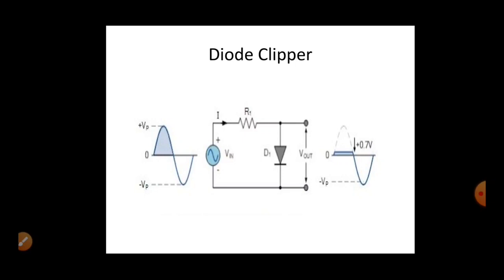As we all know, for silicon the cut-in voltage is 0.7. So in order to turn on the silicon PN junction diode, the voltage that you have to apply should be more than 0.7 volt.